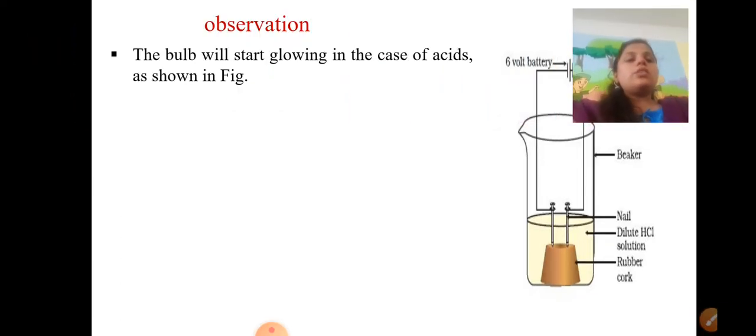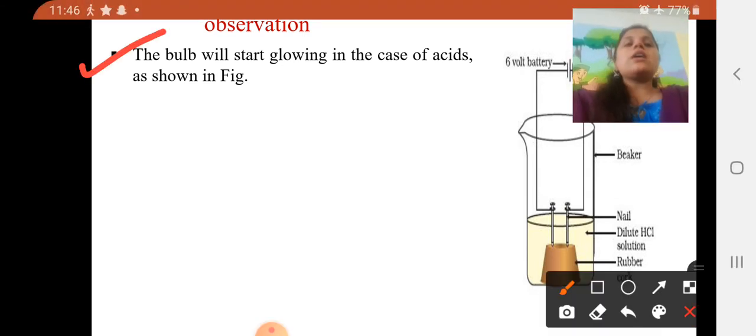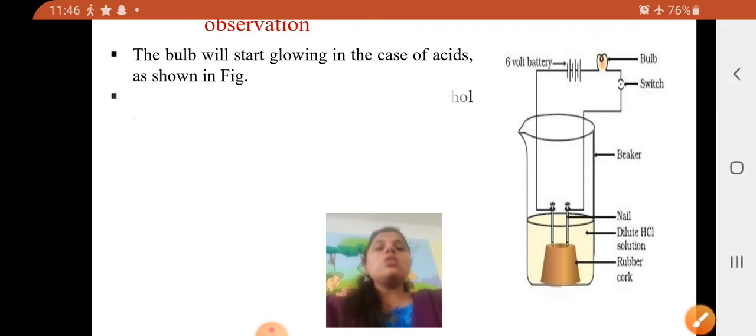So here, as I told, the bulb will start glowing in the case of acid. You can observe here that the bulb is going to glow, in the form of yellow shades. So that's why the bulb is glowing there. In the acid case, it is going to glow.